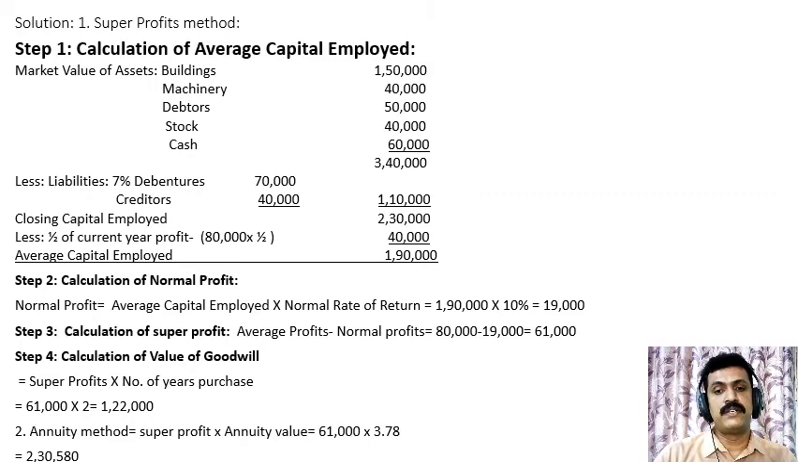So average profits are 80,000. In the balance sheet, they have given us the profit of only one year, and the current year profit is 80,000 minus normal profits 19,000. Therefore, the super profit value is 61,000.